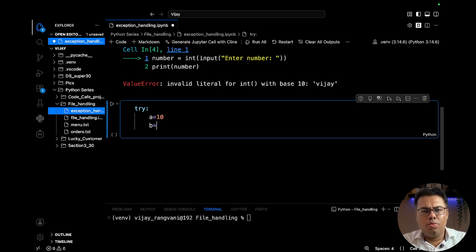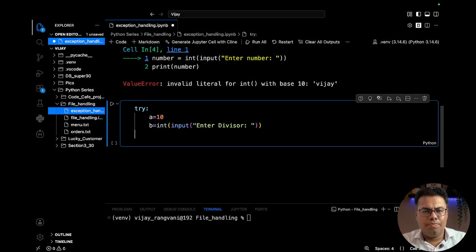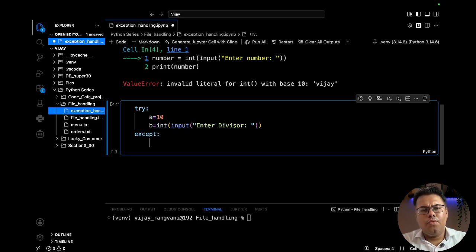And b is equal to input. Okay, here we are requesting the user to enter the divisor, except, and what we say, if there is any error, print cannot divide by 0.